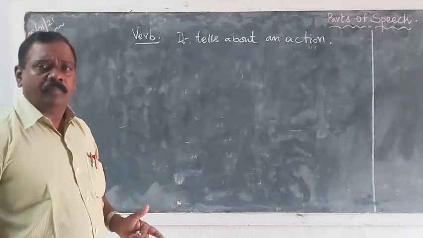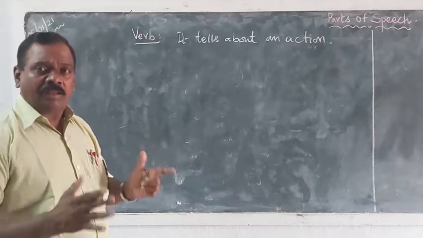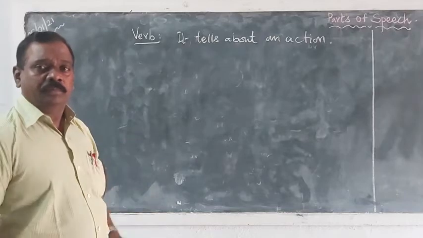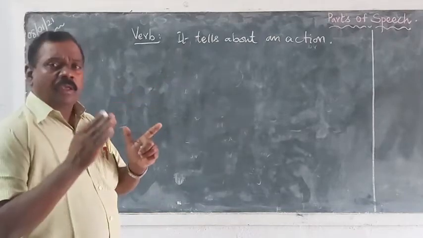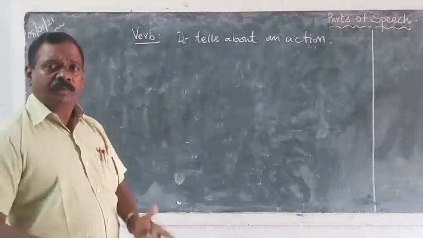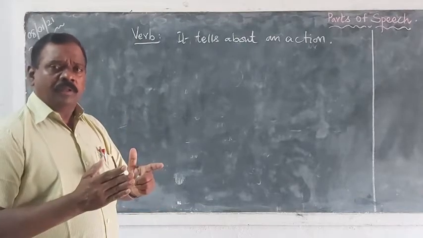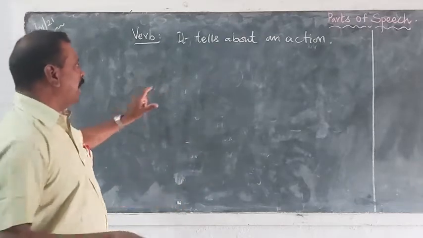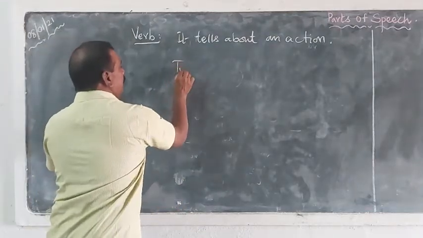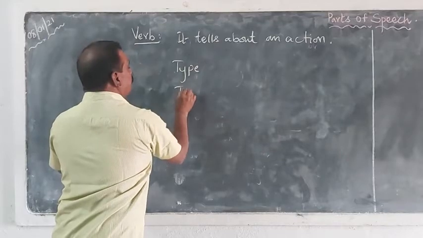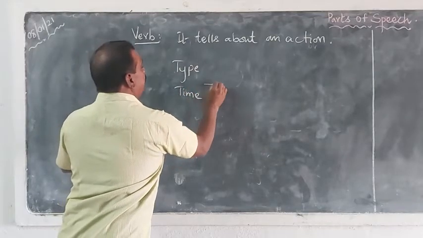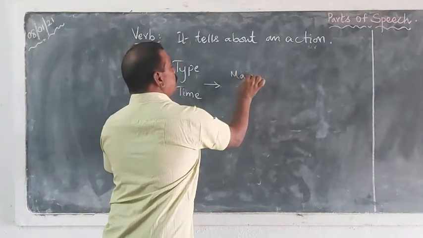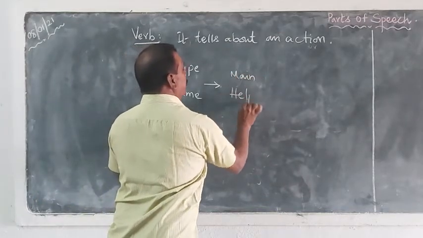Action means pani. In Telugu it is kriya. Emi pani jarigindo, aa panini gurinchi teliyachesede verb. See, every sentence should have a verb. There are many kinds of verbs. Mainly on the basis of the type and time, we can divide the verbs into two groups. They are main verbs and helping verbs.